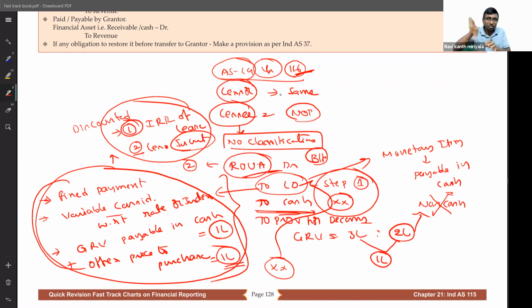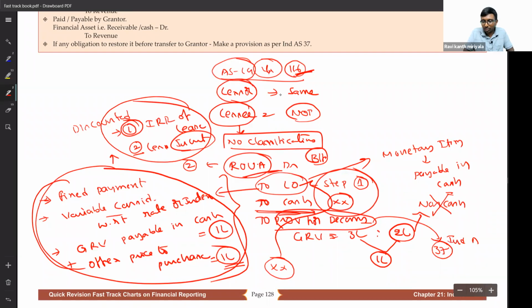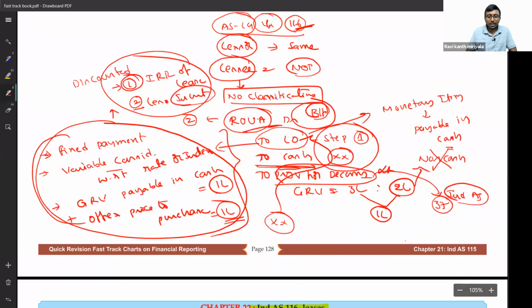You have to demolish the building constructed and give me the plain land, in the same fashion as I gave you the land. Correct. That means the lessee has got an obligation to remove it. So this provision for decommissioning is dealt with by Ind AS 37, which we also discussed. You should make a provision for decommissioning. Even that amount is going to be part and parcel of ROUA.